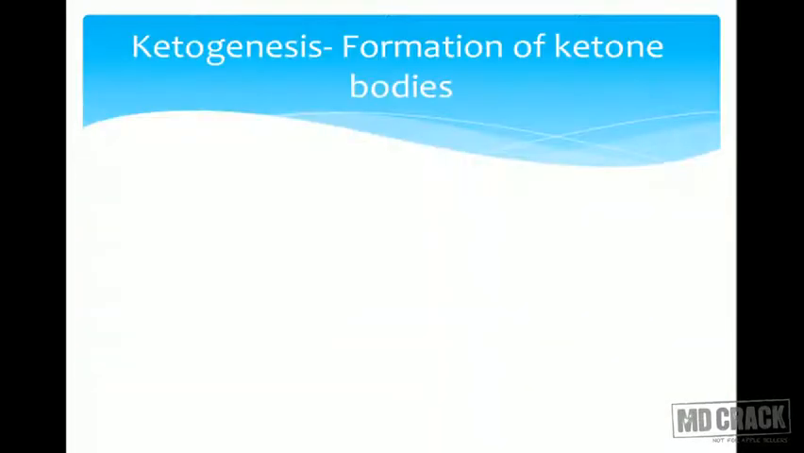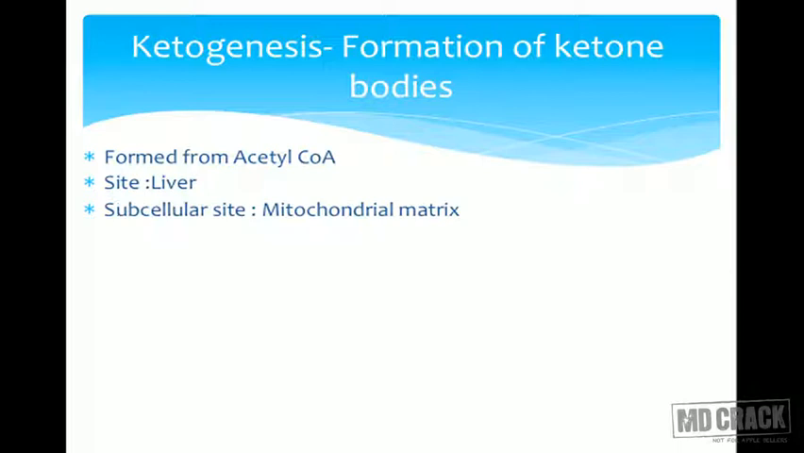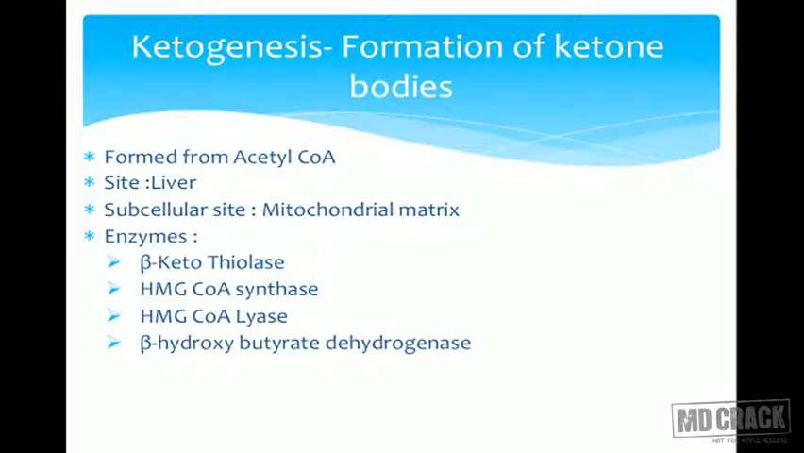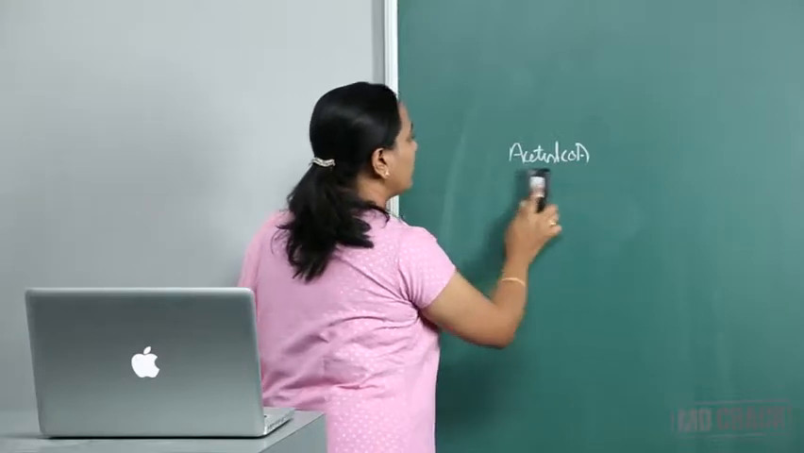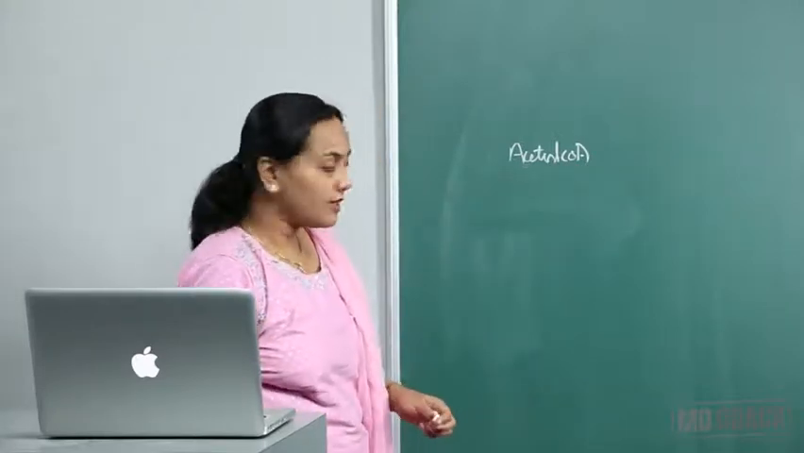So let us look at ketogenesis. Where is ketogenesis taking place? Ketogenesis is the formation of ketone bodies. They are formed from acetyl-CoA. Naturally, when acetyl-CoA is more, they are formed in the liver, in the mitochondria as the subcellular compartment. Now, which are the enzymes and the pathway? Let us look at ketogenesis. As I said, ketone bodies are formed when acetyl-CoA levels are more.